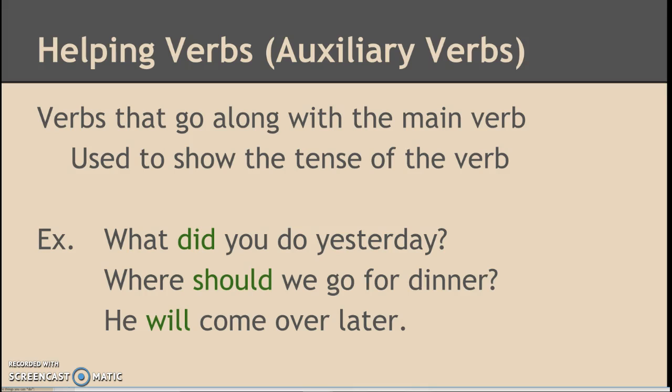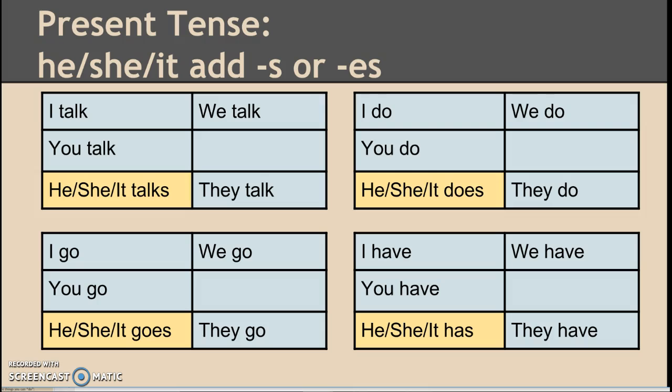Helping verbs are verbs that go along with the main verb, and they're used to show the tense of the verb usually, and they're usually used in questions. So what did you do yesterday? Did is past tense. So is yesterday as well. Where should we go for dinner? Should implies the future tense. And he will come over later. Will also implies the future tense. So later, he will come over. He is going to come over in the future.